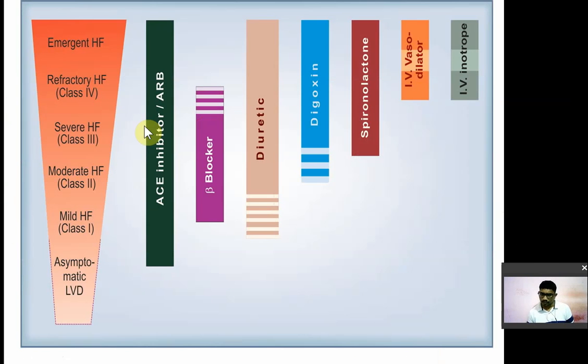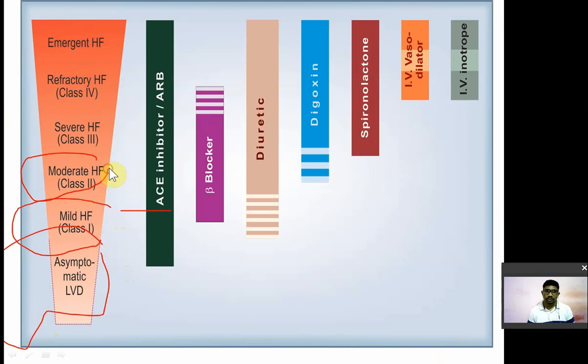So there are different kinds of heart failure. First one is asymptomatic left ventricular dilation or mild heart failure of class 1. These two are treated with ACE inhibitors or angiotensin receptor blockers. Moderate heart failure or class 2 heart failure is treated with ACE inhibitors, beta blockers, or diuretics.